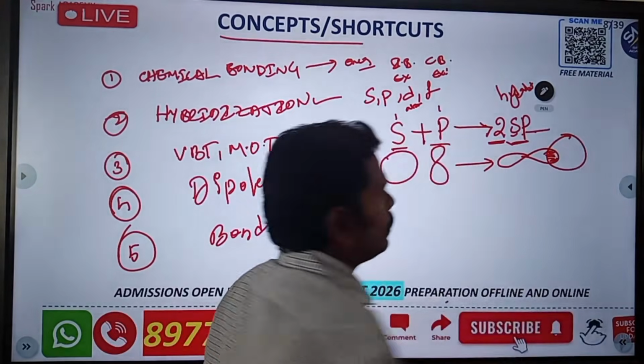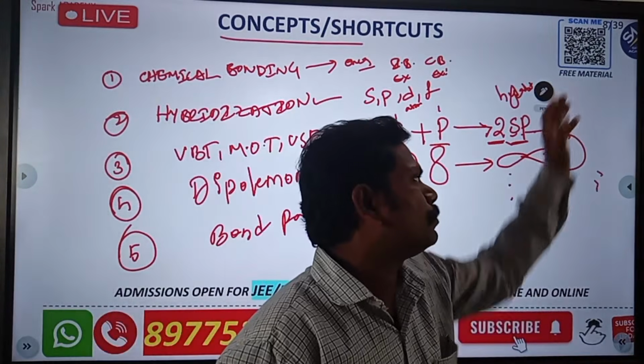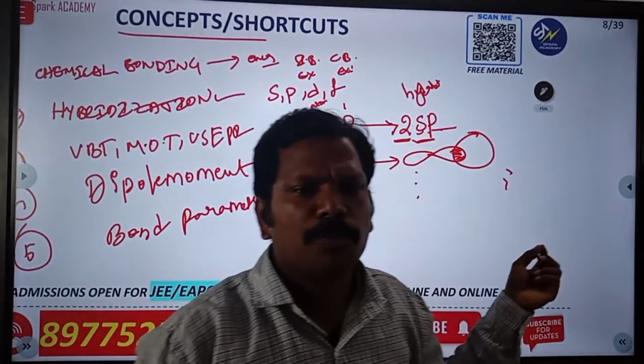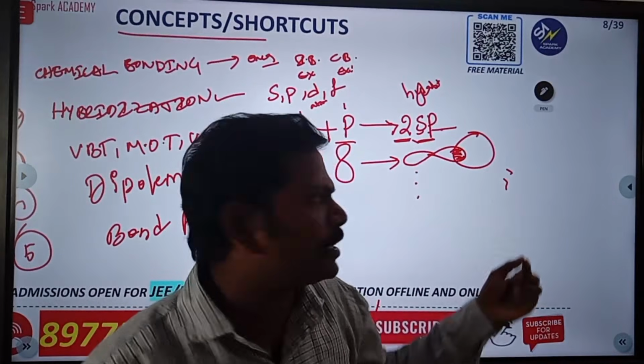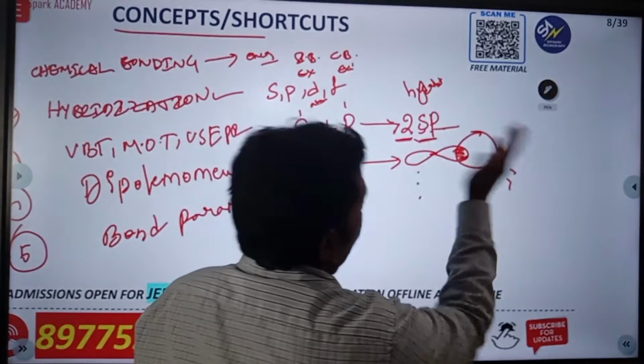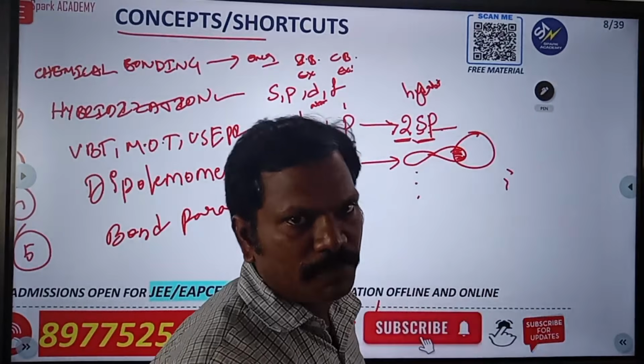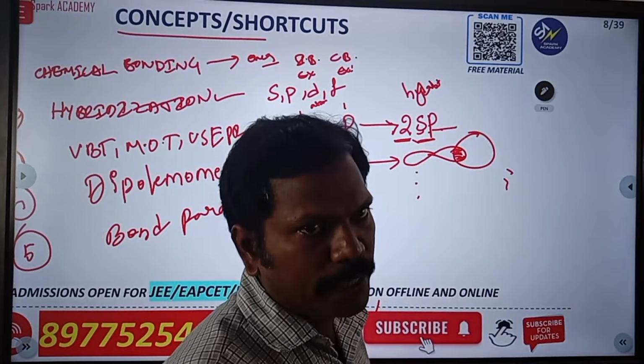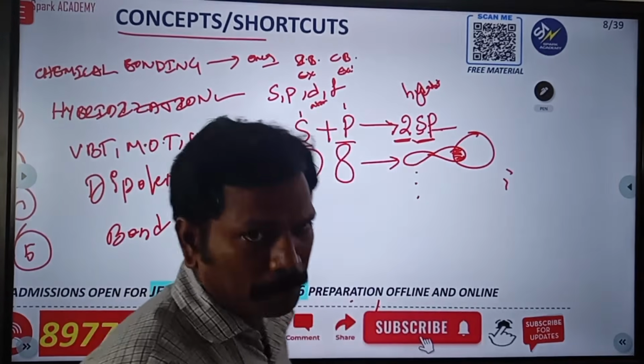The overlap can be on the left side, right side, or any side. Some students think it happens only on this side, but that does not happen. It can be right side, top side, or bottom side, depending upon the overlap. So please remember.